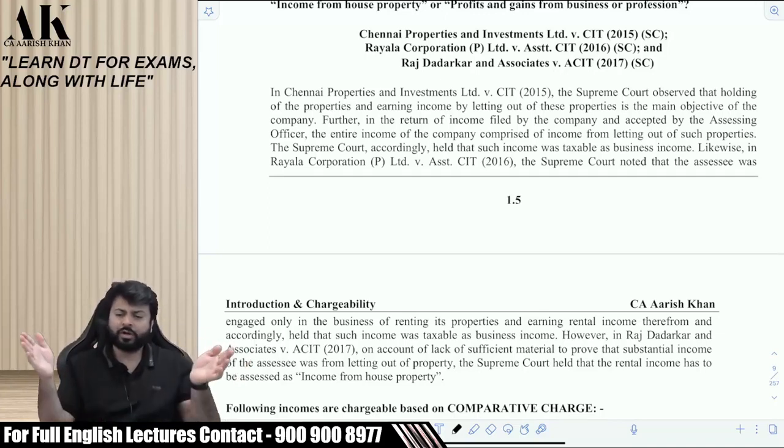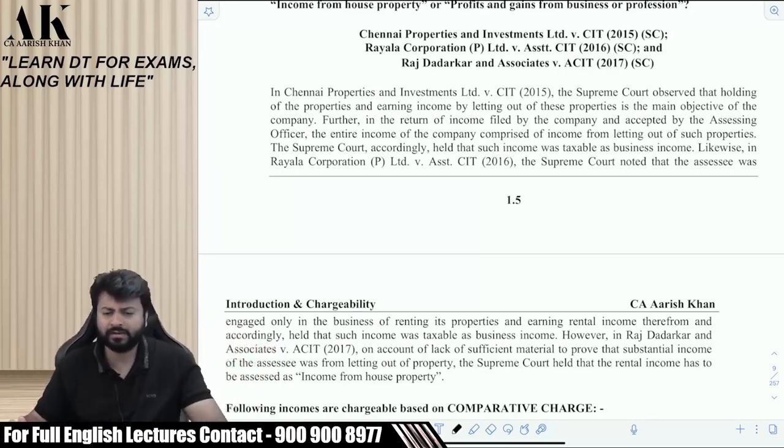So the assessee was doing a lot of activities and one of the activities was letting out. So if you are doing a lot of activities and one of the activities is letting out, then your let-out income will go where? It will go in what? Please tell. House property. Is it clear?